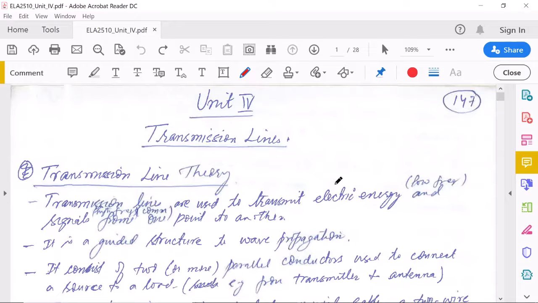We have studied uniform plane wave propagation in unbounded media in the previous chapter. Now here we will focus on transmission lines, that is, the communication or EM wave propagation in guided media. So they have two different approaches.